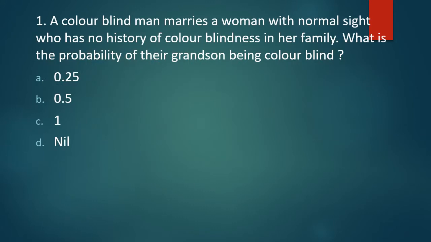Question number 1. A colorblind man marries a woman with normal eyesight who has no history of colorblindness in her family. What is the probability of their grandson being colorblind? 0.25, 0.5, 1, nil. Correct answer is option B, nil.